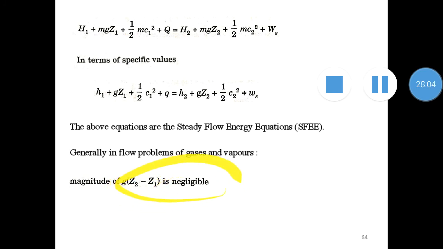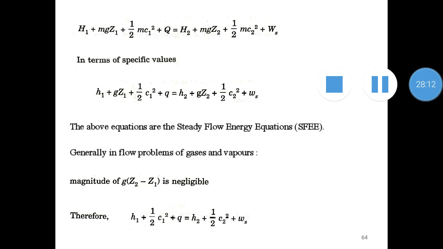Therefore the g times (Z2 minus Z1) term is negligible and can be cancelled. The equation is further reduced to this form: H1 plus half C1 square plus Q equals H2 plus half C2 square plus Ws. All terms are in specific form. This is also the steady flow energy equation in the case of gases and vapors.